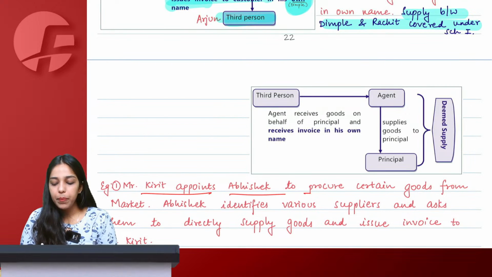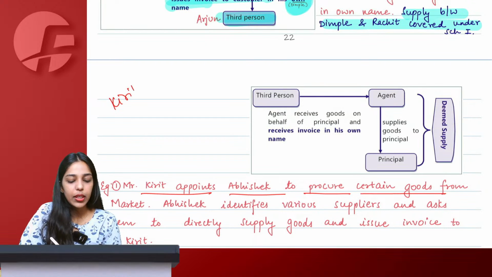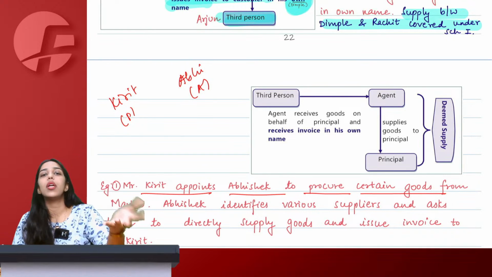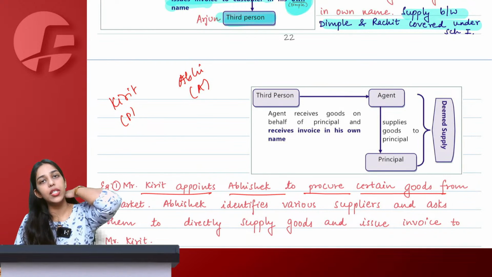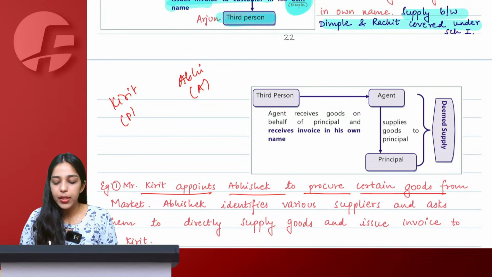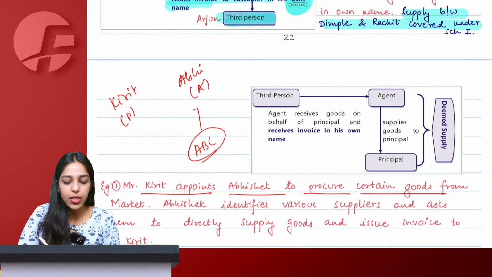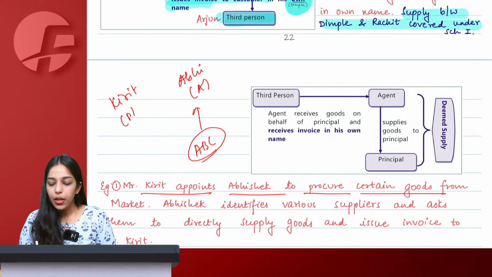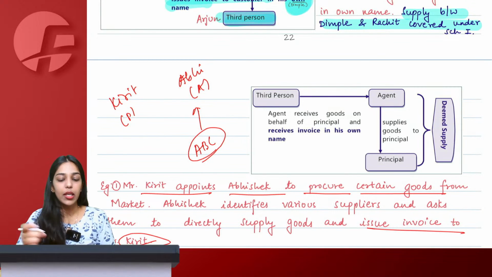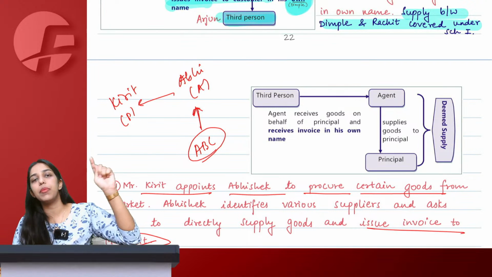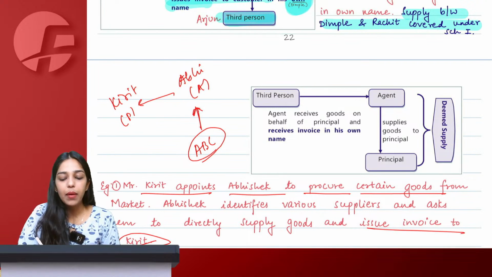Mr. Kirit appoints Abhishek to procure certain goods. So Kirit is principal here and Abhishek is agent, means according to normal terms agent. You have to tell me whether according to GST he will be agent or not. So Kirit appoints Abhishek to procure certain goods from market. Now Abhishek has identified some suppliers, let's say ABC, and Abhishek has purchased goods from them. But he has told them to issue the invoice directly to Mr. Kirit. So Abhishek has purchased goods, sent them to Kirit, but he has told ABC Limited to issue invoice in the name of principal, in the name of Mr. Kirit only.